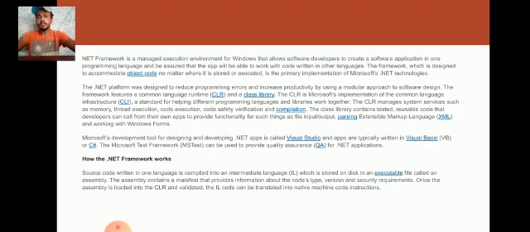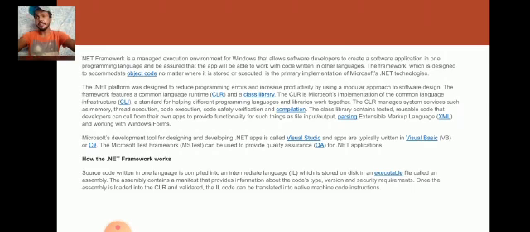Microsoft development tools are designed for developing .NET and are called Visual Studio, and apps are typically written in Visual Basic (VB) or C++. The Microsoft test framework can be used to provide quick testing for .NET applications.